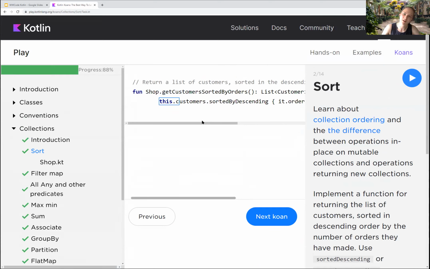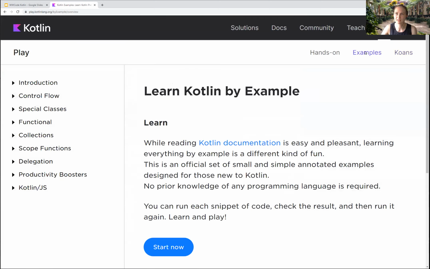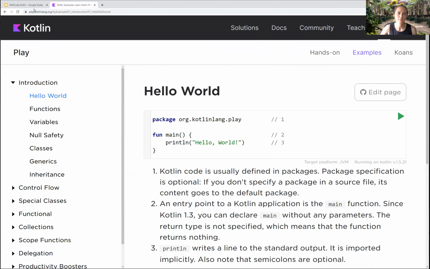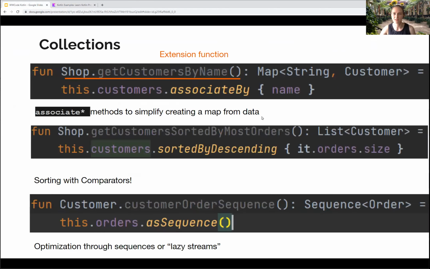Kotlin koans are sort of more frustrating because they say, you're a Java developer, you probably know what you're doing. Figure out how to do this. The descriptions aren't super helpful. If you're more interested in learning from the beginning, the examples here are better. So I did pull these pieces of code from the koan, and so I'll share the slides later, so that's where it's coming from.